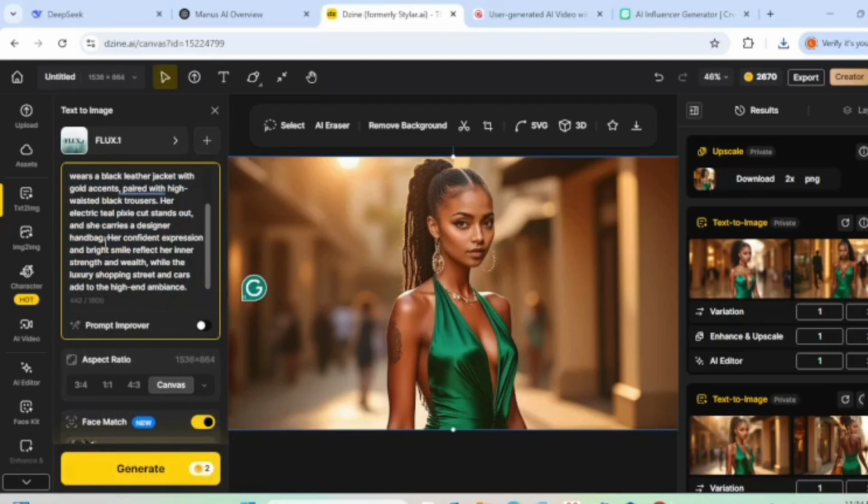So I have here one prompt from ChatGPT. We are keeping the face match on.